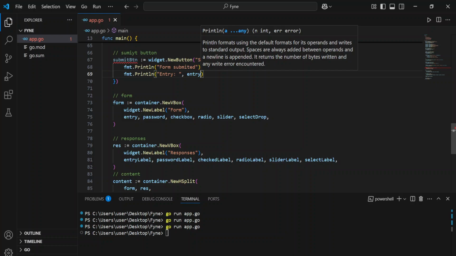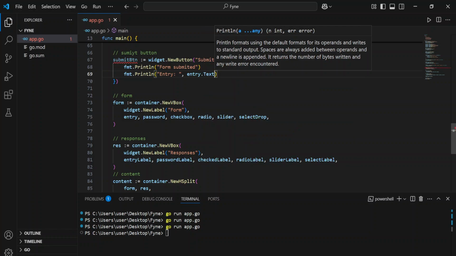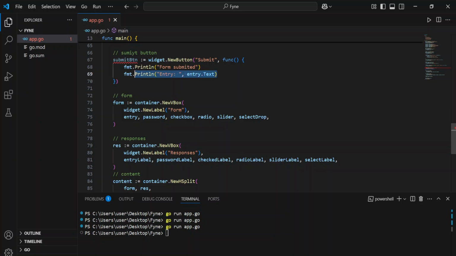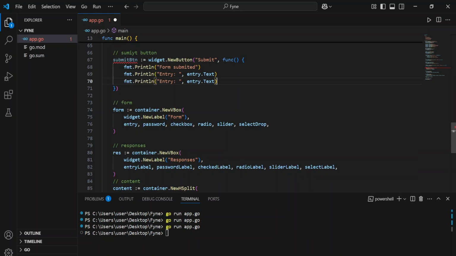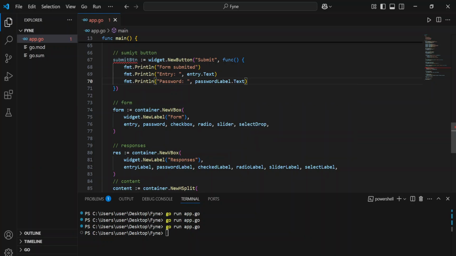I don't want the label, I want the entry itself, but then I want to capture the value, so I'm just going to entry.txt, and then you can do the same to the password and so on. So you can do that, and then we have the password, then you can come here and say password label.txt.